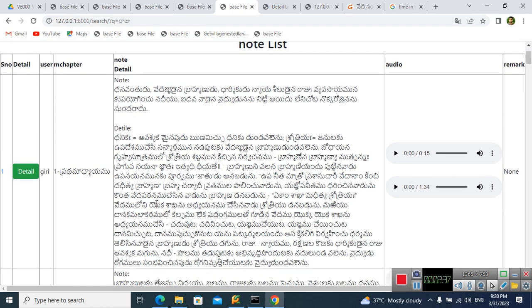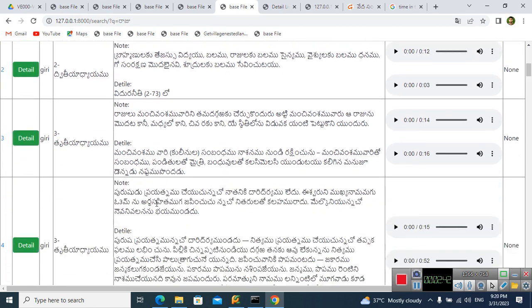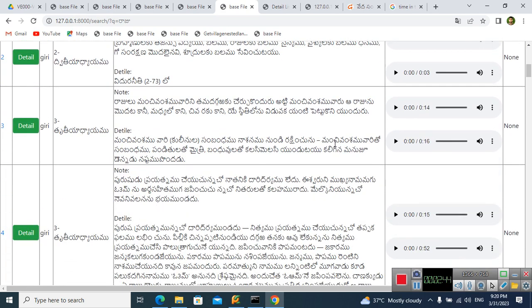Suppose the records are text-based information, and the vivaranas are also text-based information.